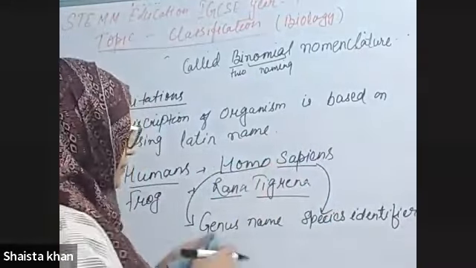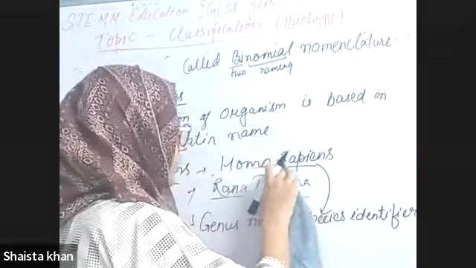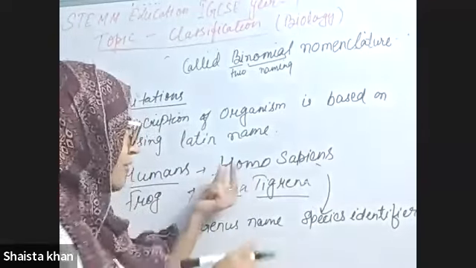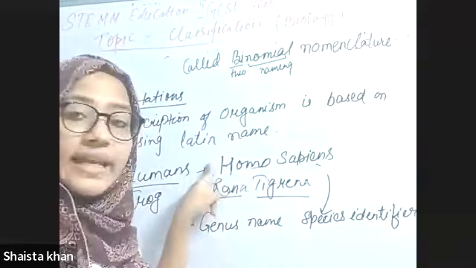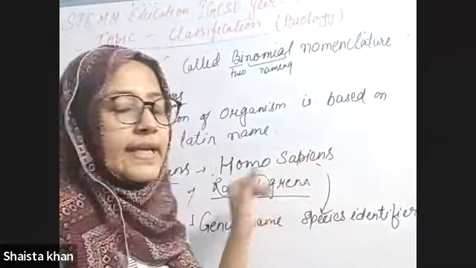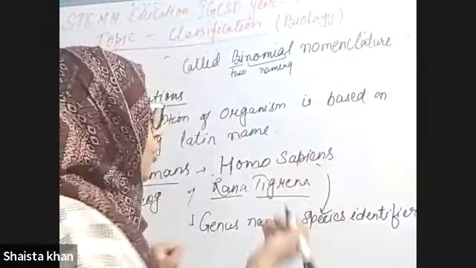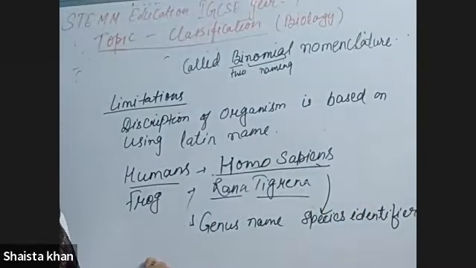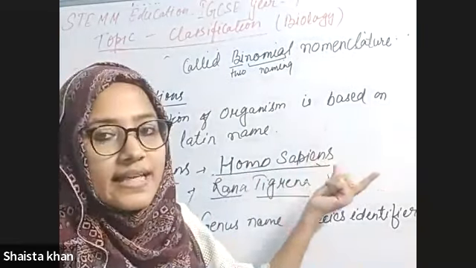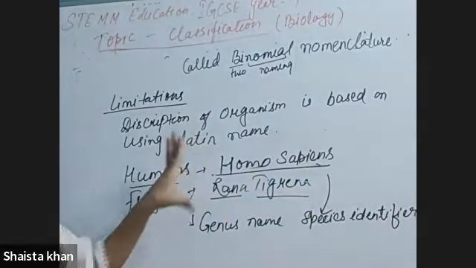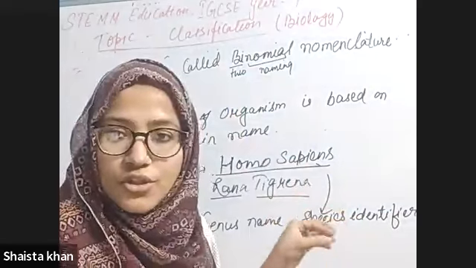I have written Homo sapiens here. Here you can see H. When you are starting a name, the first letter should be in capital form, and the other name will be in lower case. Either you can write in italic form, or you just have to underline. All right, it is clear. Either you can italicize or underline the name. So this is the basic rule of writing binomial nomenclature.